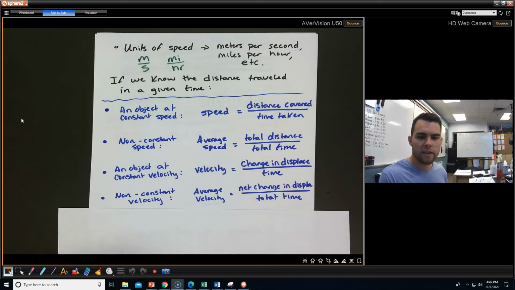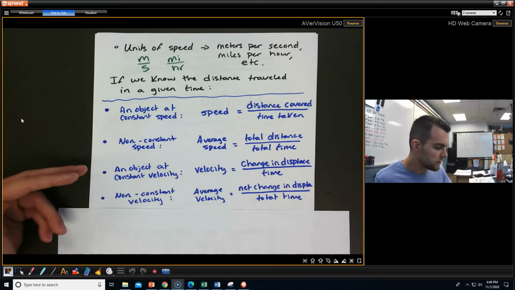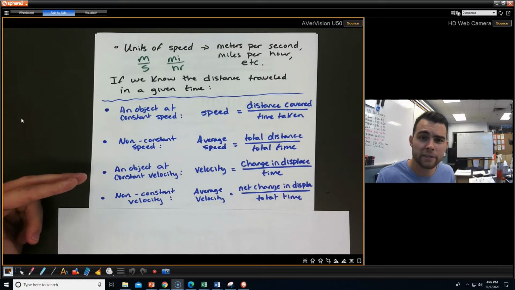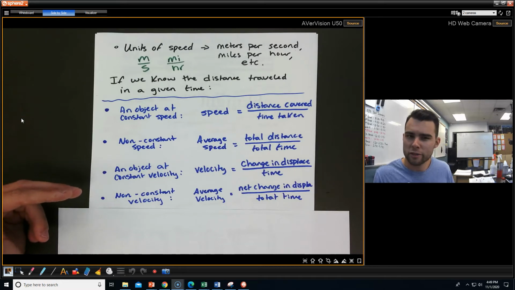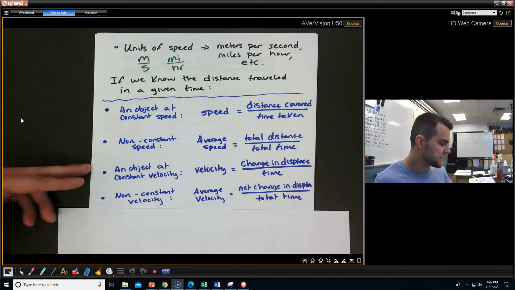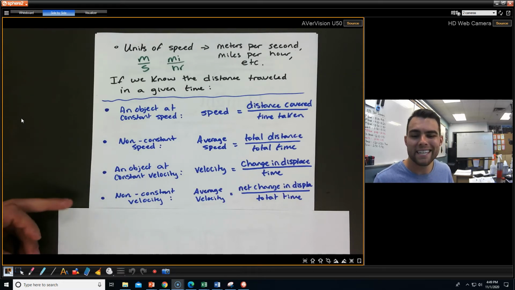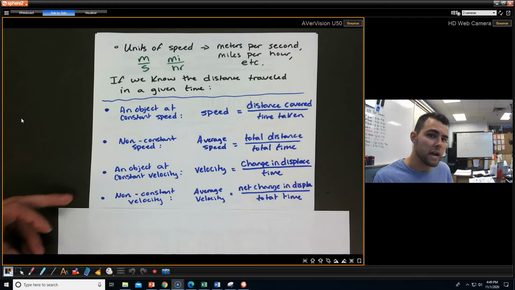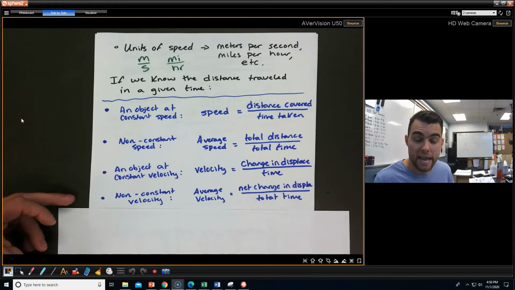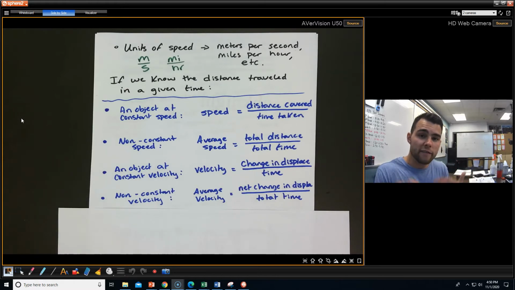And the same thing works with velocity. The only difference is velocity matters with direction. So you actually can have negative velocity. You can also have negative displacement. So this is an object at constant velocity, whereas this is a velocity that is not constant. So the direction might change. The actual magnitude of it, of the value, might change. Instead of 9 meters per second, you might be going 8 meters per second in certain situations, right?